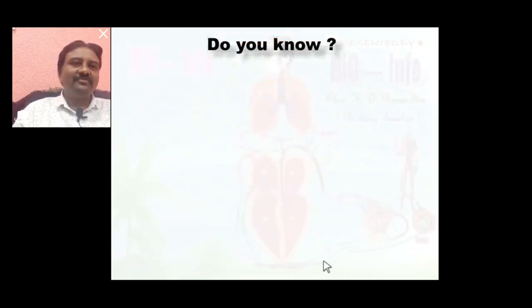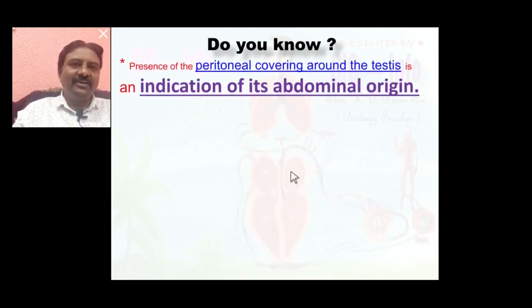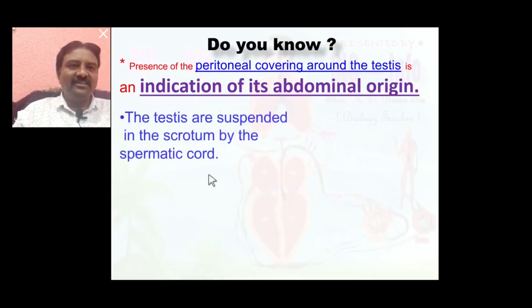Now, do you know a very important point here? Presence of peritoneal covering around the testes is an indication of its abdominal origin. Those organs that have peritoneal covering originate in the abdomen. So this is the most important sentence here.